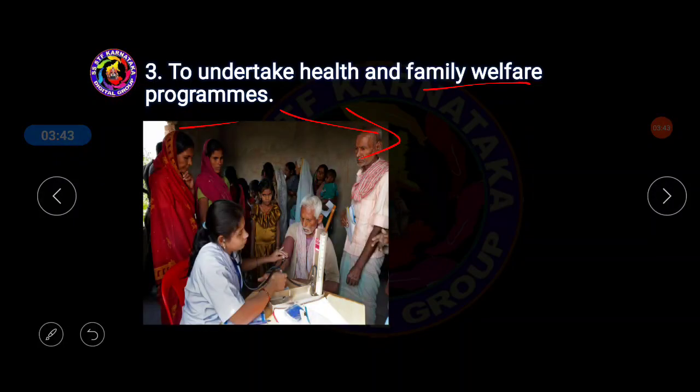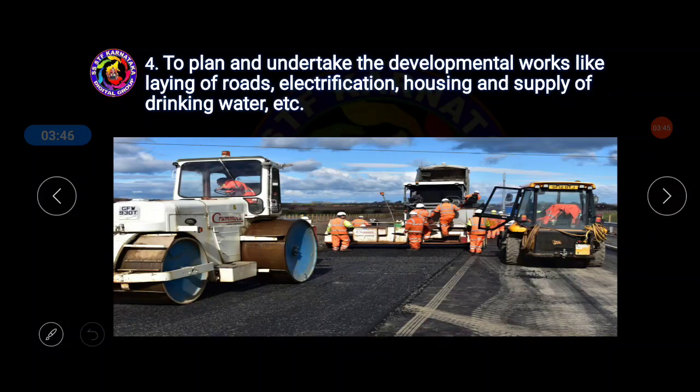Next one, to plan and undertake developmental work like laying roads, electrification, housing, and supply of drinking water. These are the important facilities needed for the people, and these are undertaken by the local self-government. Suppose in a village area, the roads are constructed and maintained by the local self-government, electricity is made available in the rural areas, and housing and drinkable water supply are also provided. These are made available by local self-government at the grassroots level.